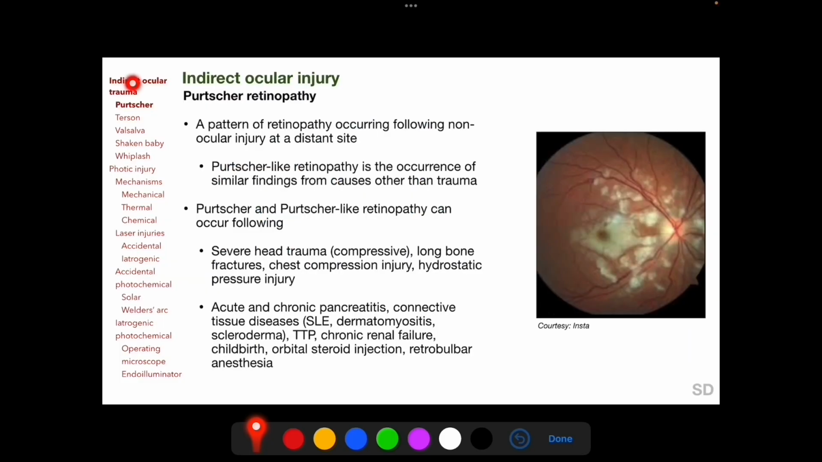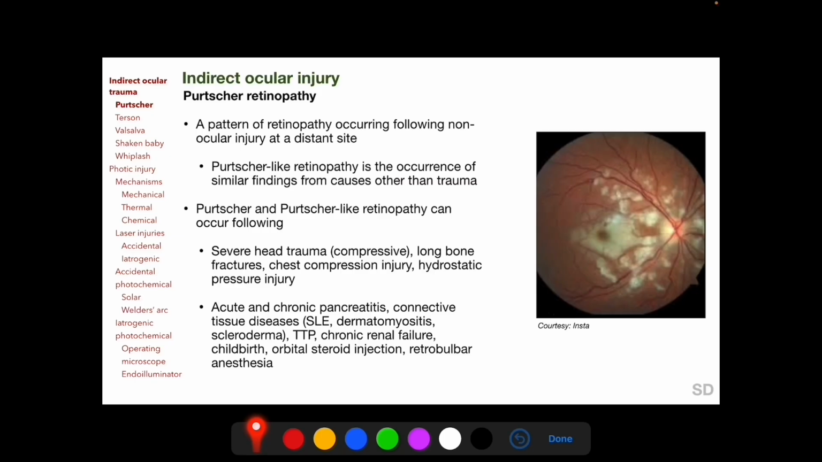Among indirect ocular trauma, we have Purtscher retinopathy, Terson syndrome, Valsalva retinopathy, shaken baby syndrome, and whiplash maculopathy. Purtscher retinopathy refers to a pattern of retinopathy occurring following non-ocular injury at a distant site, whereas Purtscher-like retinopathy refers to the occurrence of similar findings as Purtscher retinopathy but from causes other than trauma.